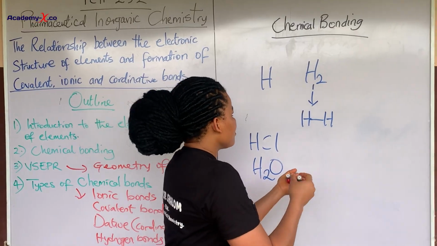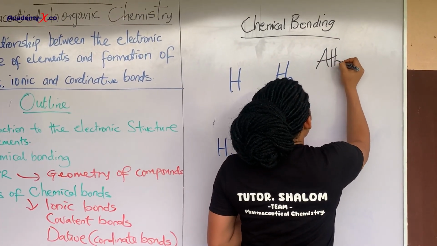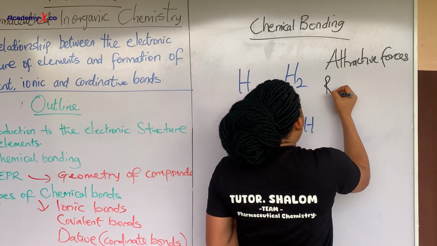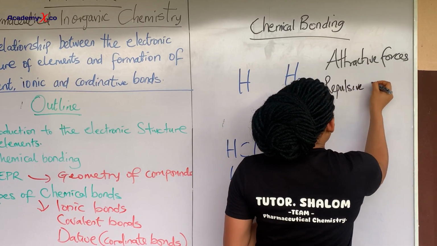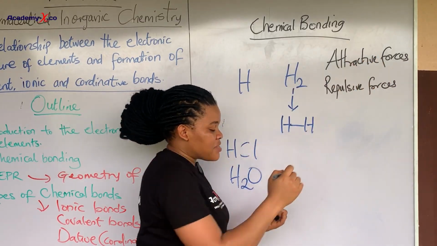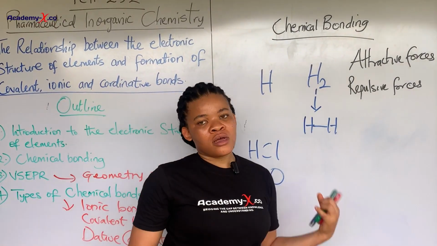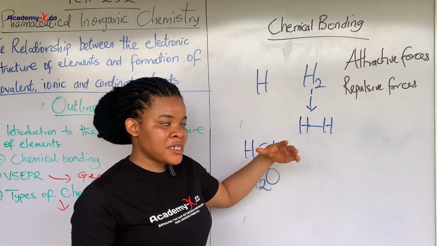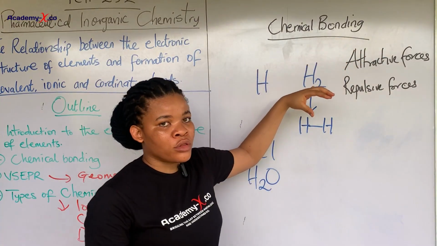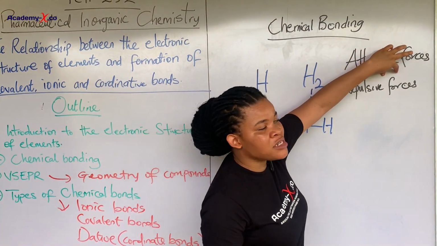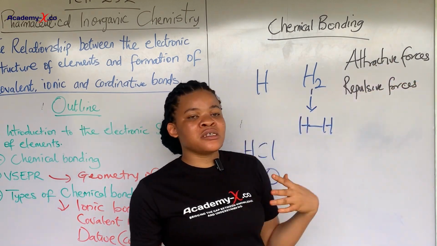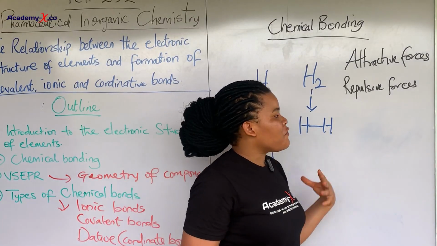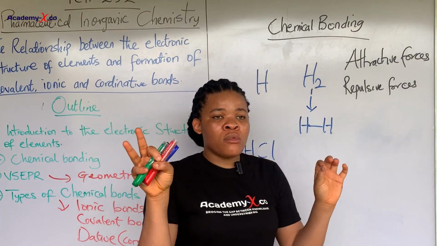So I'll just write it. We have attractive forces and what? Repulsive forces. Now, these two concepts are very important. In fact, it's an objective question, because during the last set, I came across questions on the students defining these forces. So the attractive force is the force that is keeping the atoms together, like bringing them together, while the repulsive forces are those ones that are preventing them from coming together.